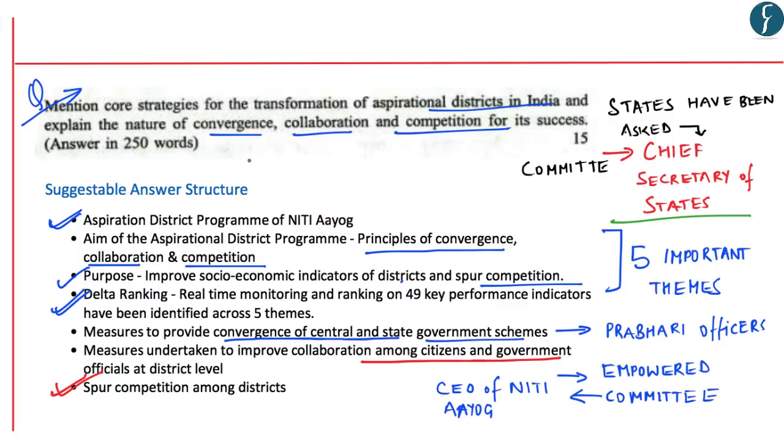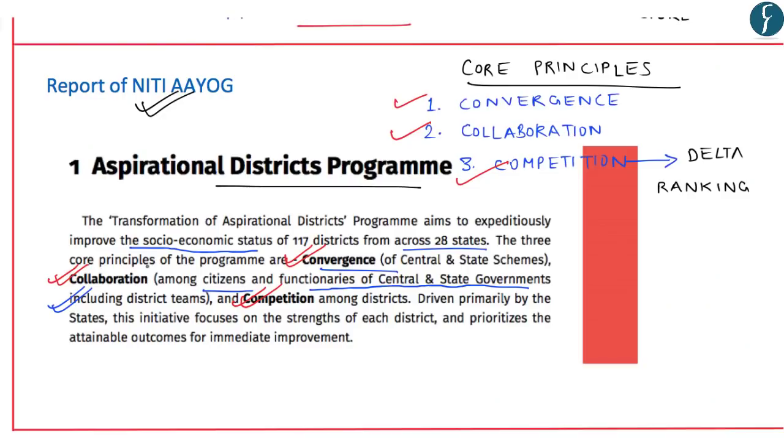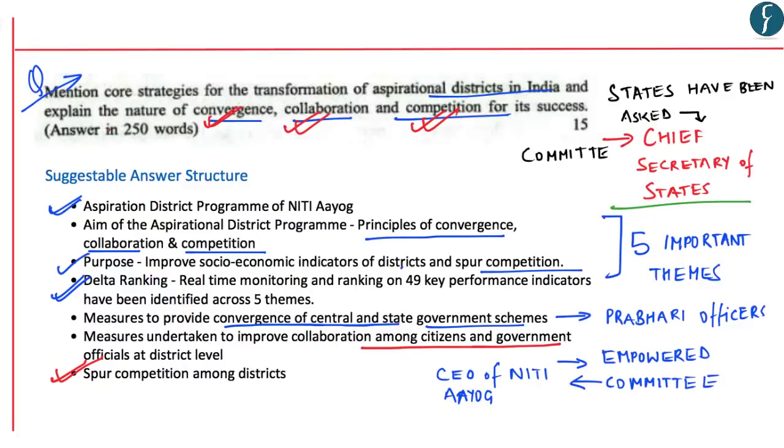So these were some of the points which you could have included in your answer structure with respect to core strategies for transformation of aspirational districts in India, on the points of convergence, collaboration and competition. As you've already seen, these three words have been taken directly from this report of Niti Aayog. So with this discussion, let's move on to the daily news analysis.